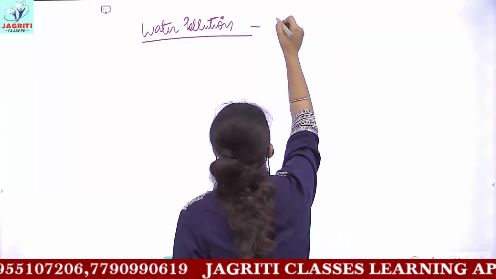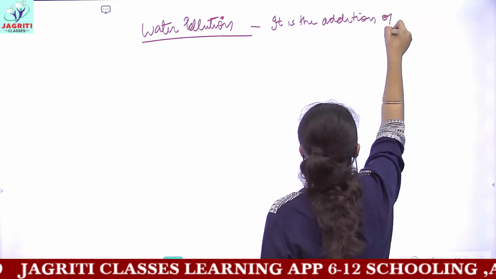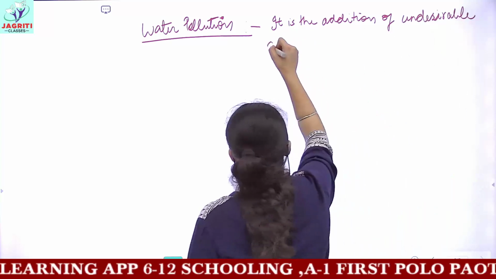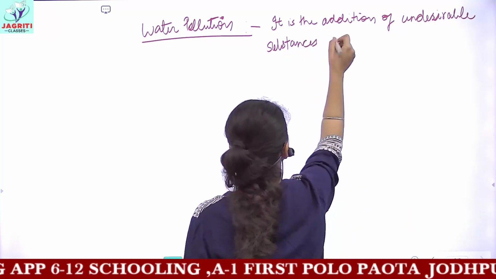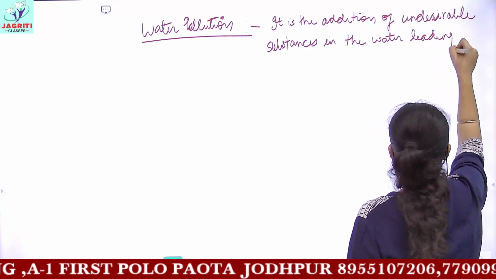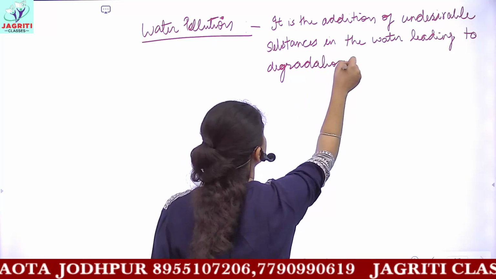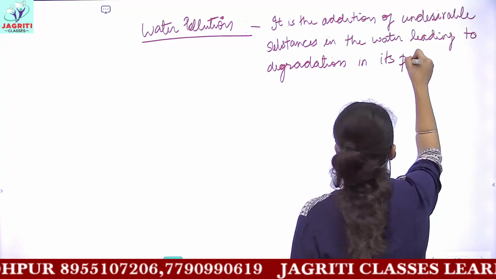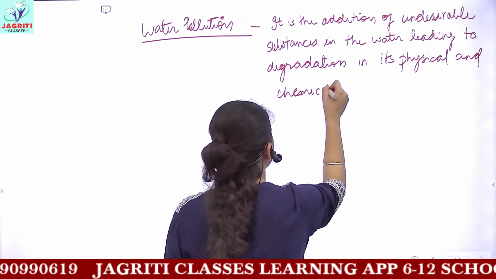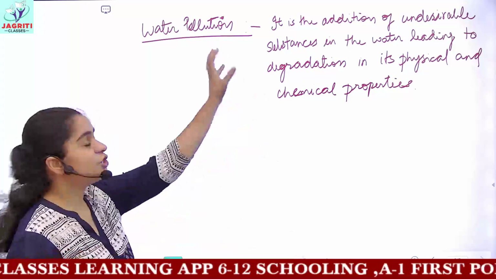So water pollution can be defined as the addition of undesirable substances in the water leading to degradation in its physical and chemical properties. Okay, so this is the way in which you can define water pollution.